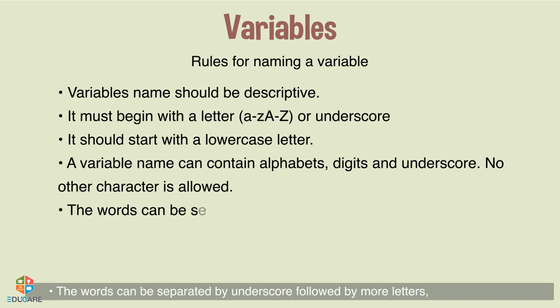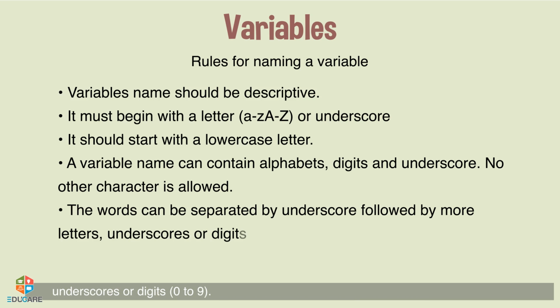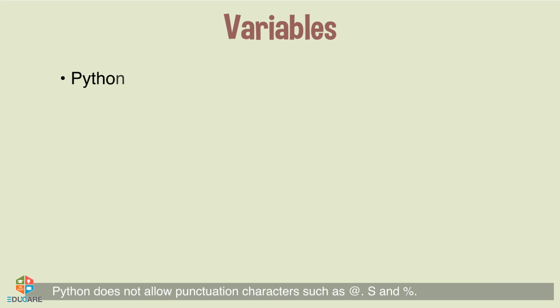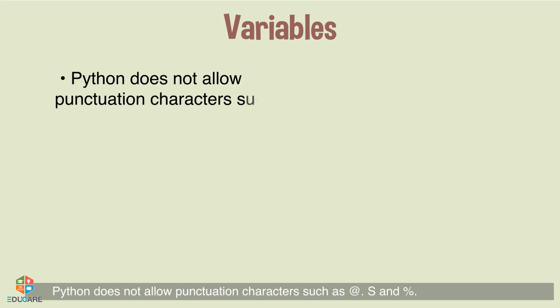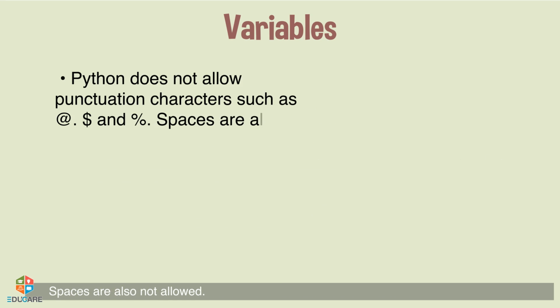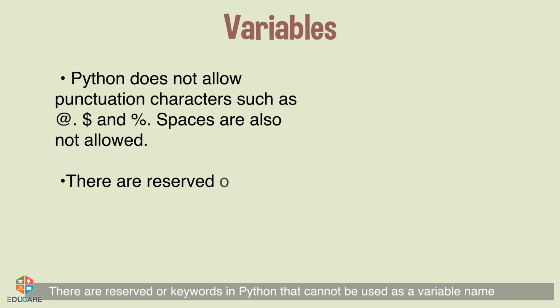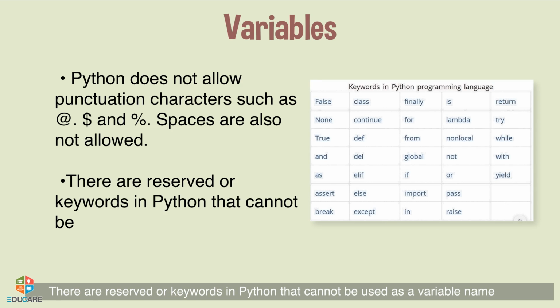The words can be separated by the underscore, followed by more letters, underscores, or digits 0 to 9. Python does not allow punctuation characters such as $ and %. Spaces are also not allowed. There are reserved words or keywords in Python that cannot be used as a variable name.